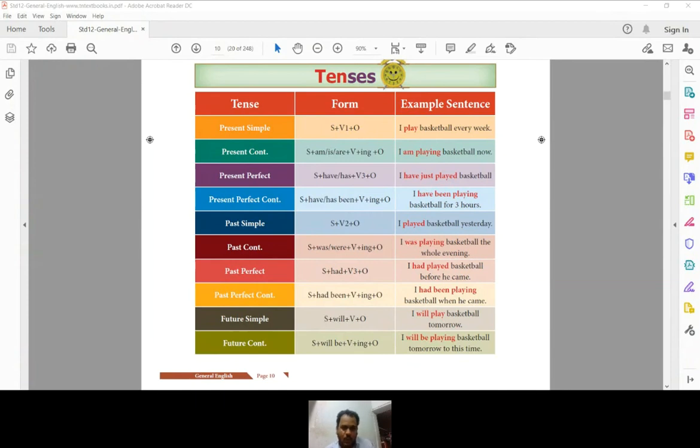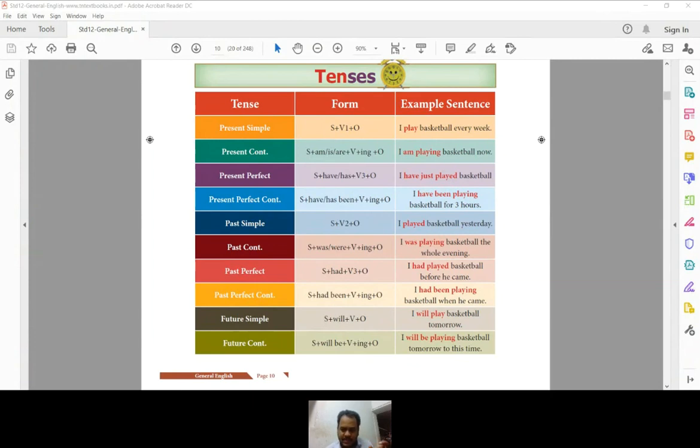Okay, so for example, the sentence is: I was playing basketball the whole evening, which means yesterday you were playing basketball for the whole evening. Just to express the activity which was in progress in the past time, you can use the past continuous tense. And the next one comes, the next is what? Past perfect. Here the condition is slightly different.